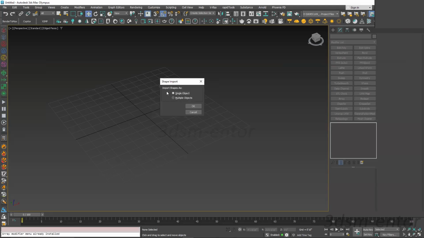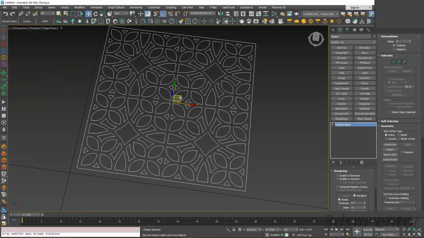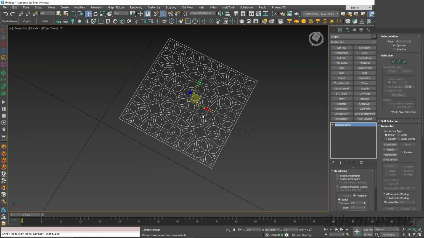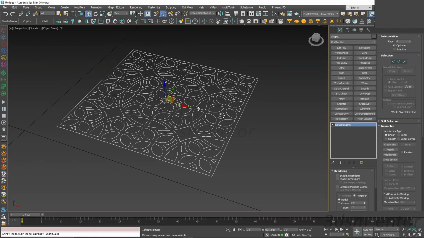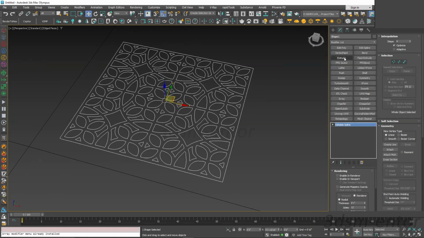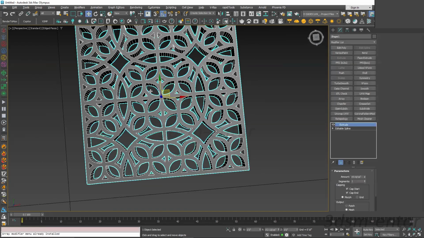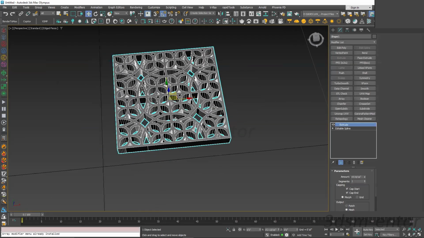It will ask whether you want separate shapes or a single object. I'm going to go with the single object. Click OK, and you can see this will create that pattern and import it in 3D Studio Max as an editable spline. Now just apply a simple extrude modifier on top and you will get a nice CNC panel design in under 5 minutes.